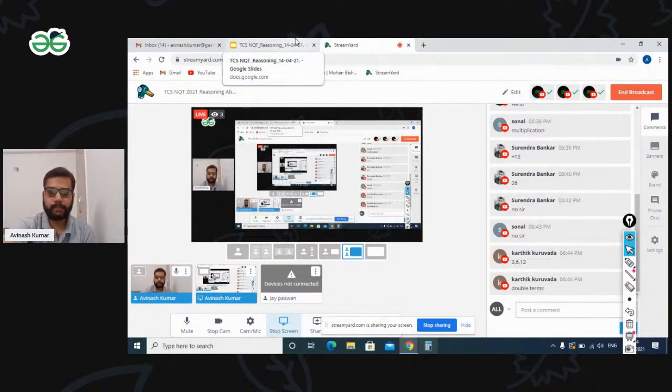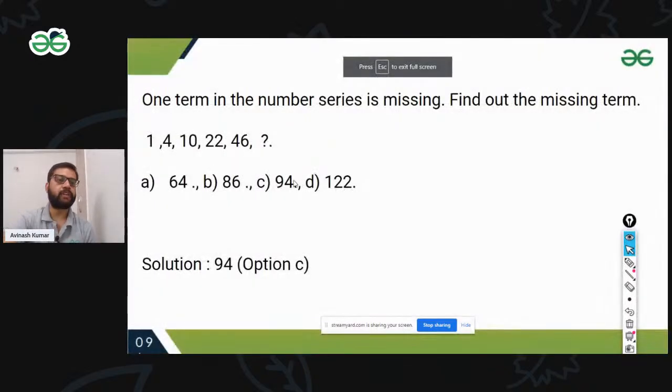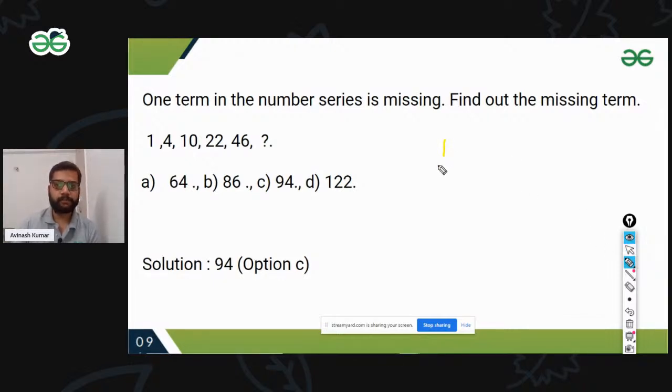Karthik is saying 3, 6, 12, doubling. Let's see, I'm going to solve this one. Let's check: 1, 4, 10, 22, 46. If I subtract, the differences are plus 3, plus 6, plus 12, plus 24.